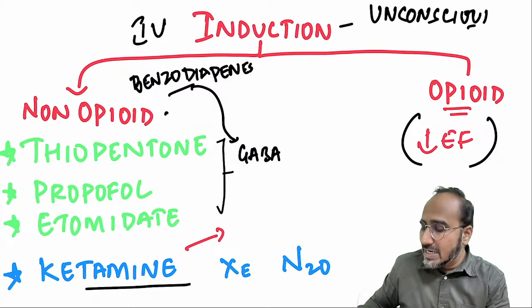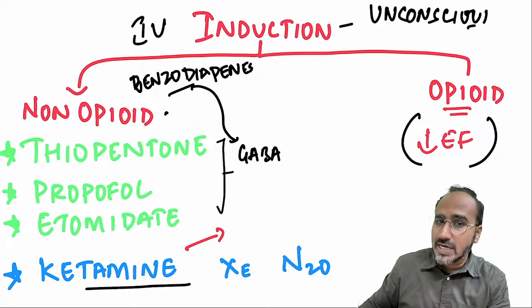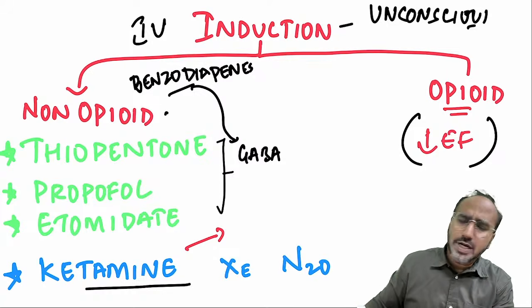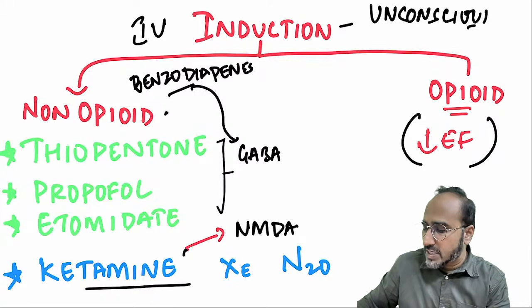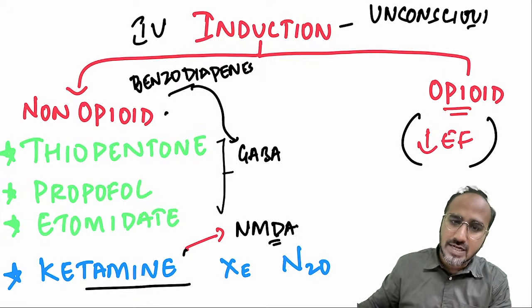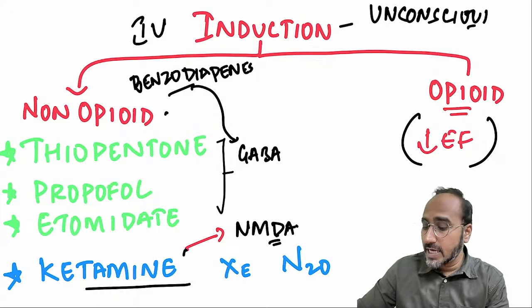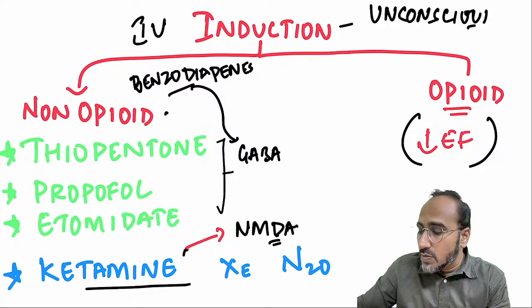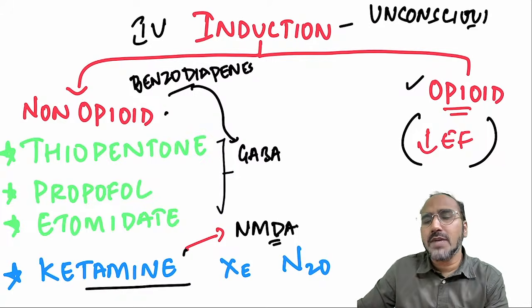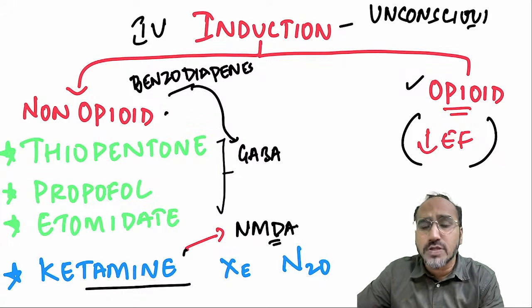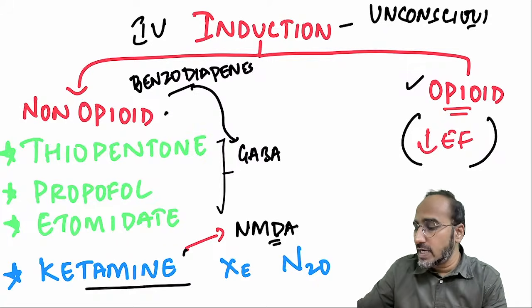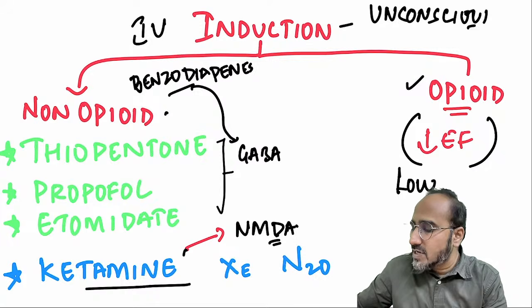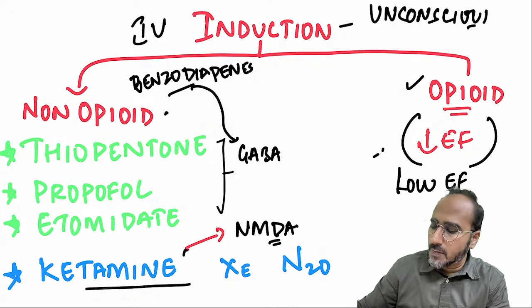But ketamine is an IV induction agent that works differently. Apart from ketamine, xenon and nitrous oxide, which are inhalational agents, also act on the NMDA receptor to make the patient unconscious. Just for your remembrance. Okay. Apart from that, we can also go with opioid induction. Opioid means you can give a high dose of fentanyl or a high dose of sufentanil. Why do you go for opioid induction? In which patients? In patients whose ejection fraction is low, you go for opioid induction.